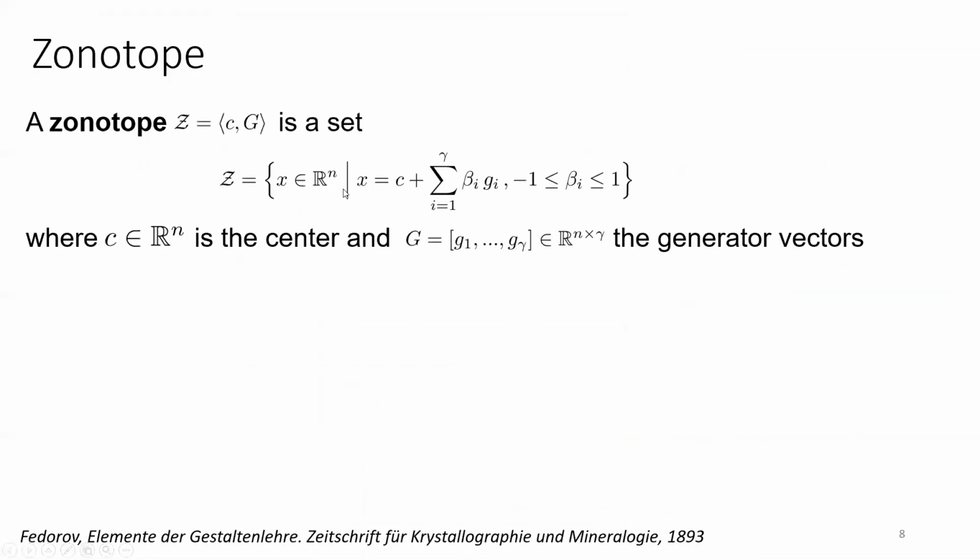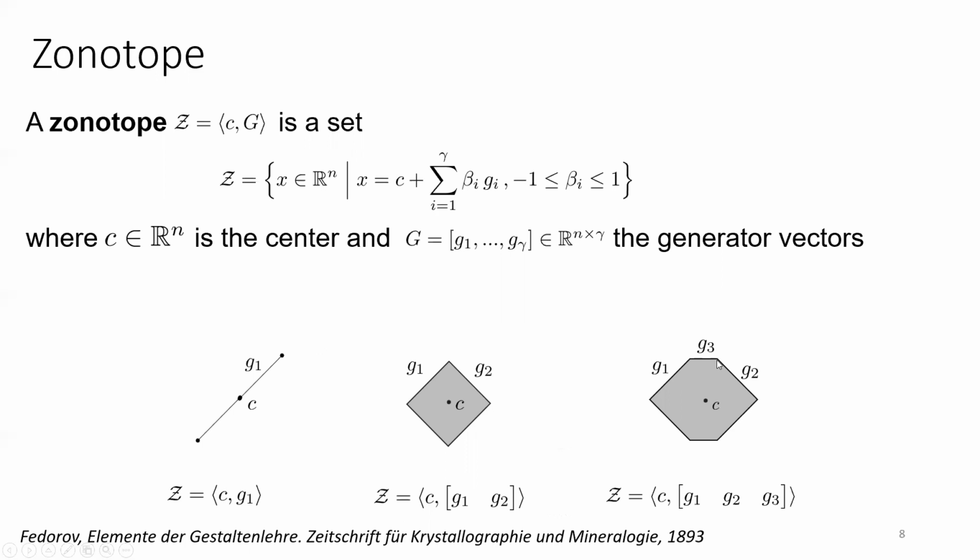So let's start. As I am dealing with sets, I need a set representation. For this, I am using zonotopes, which consist of a center and a list of generator vectors. For example, a center and one generator construct a line. If we add a second generator, we will construct this shape, and we will have a center and two generators as a zonotope. If we add a horizontal generator, we will end up with this shape, which is a zonotope with 3 generators. We can construct complex shapes using zonotopes.